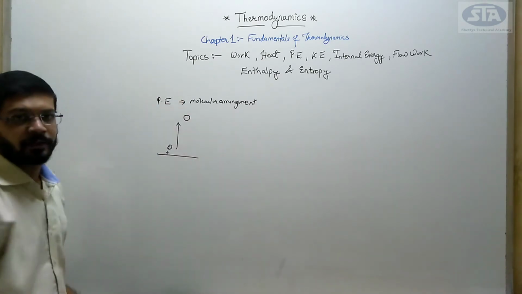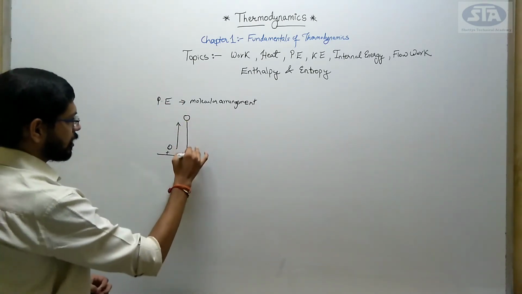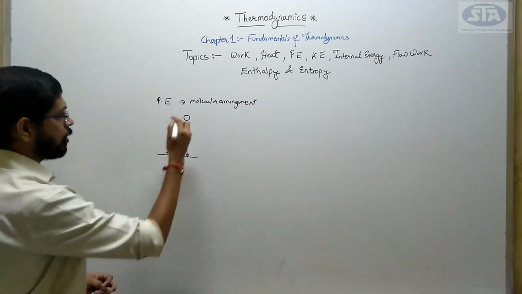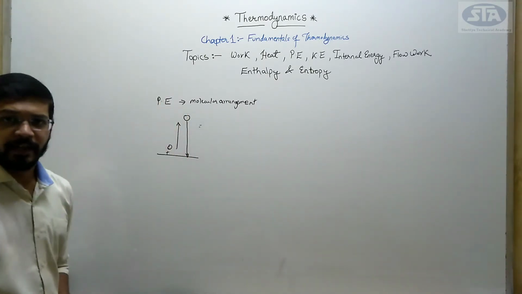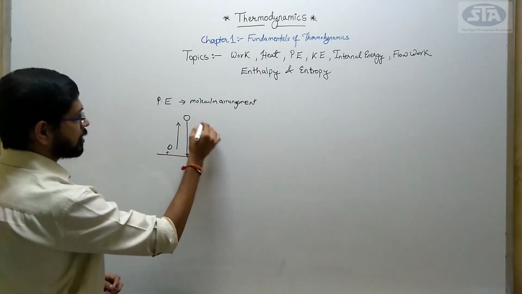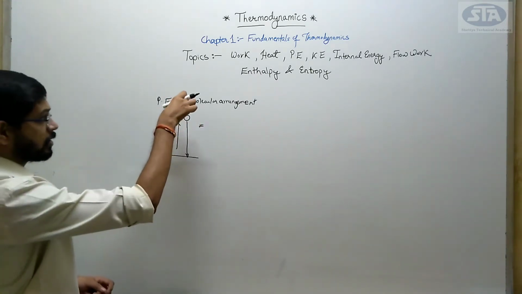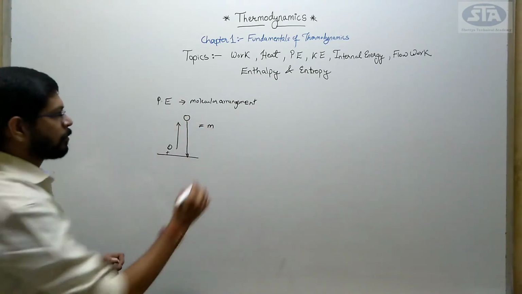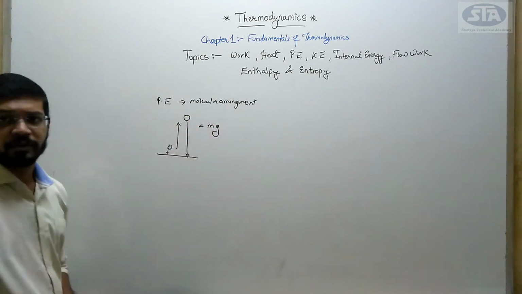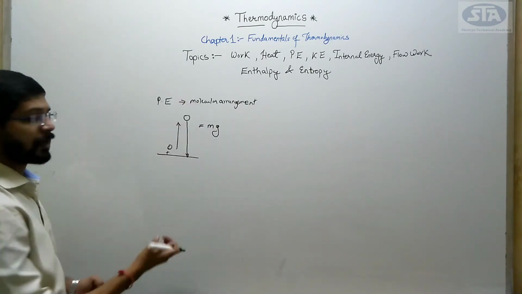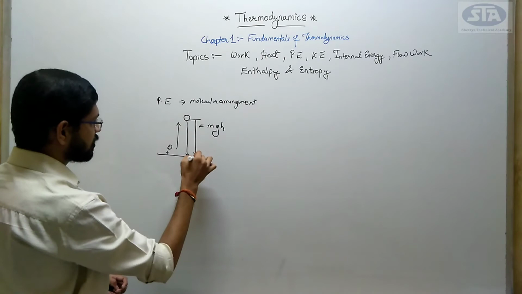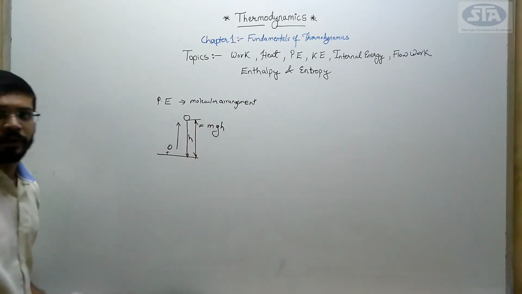It reaches some height, and then again it falls back down. This falling back of the ball is due to the potential energy. Why? What are the forces acting when the ball falls down? That is the mass of the ball itself times the gravitational acceleration, 9.81, due to which it is falling down, and this depends on height. What is this height from which it is falling, right?